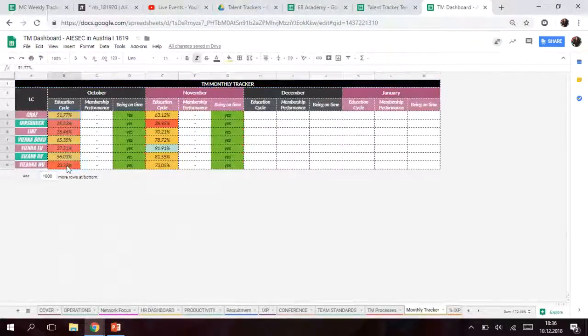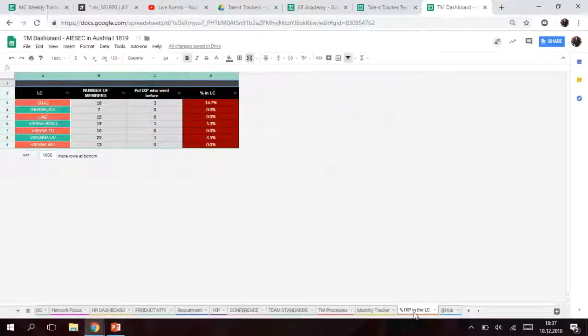I'm putting the education cycle percentage here. We will have membership performance from PDP scores for sure. I will start to put it in December, and I am checking your deadline. After the deadline, I'm checking if all SEs filled the tool or not, and I'm putting yes or no. But thank God, we don't have any no. And this is the IXP percentage in the LC. It doesn't matter if you approve or not. It is not about approving, but about how many members you have in your LC as IXP out of the total number. And this is the percentage of our LCs right now.